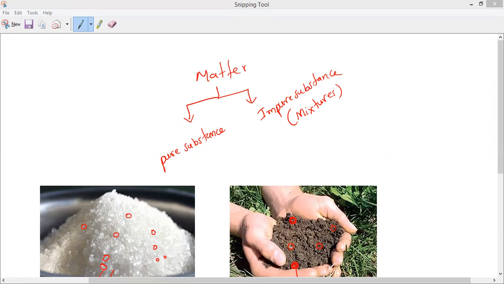One is pure substance and another one is what, guys? Mixture, or impure substance. Please write it. Now you tell me, in our home, in nature, in the classroom, wherever it is, most of the substances are pure or impure? Most are impure. So all the matter around us is not pure. Mostly it is in an impure state or mixture form.